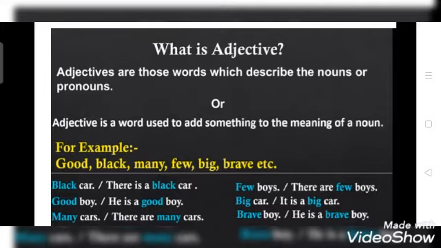Adjectives are those words which describe a noun or pronoun, or you can say an adjective is a describing word. It tells about a noun or pronoun. It points out special qualities or features of a noun or a pronoun. Or you can say an adjective is a word used to add something to the meaning of a noun.